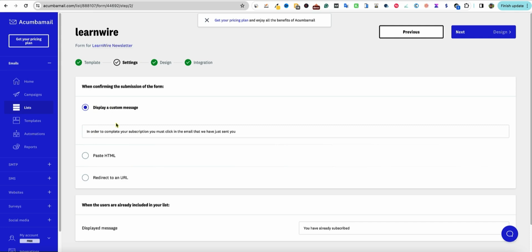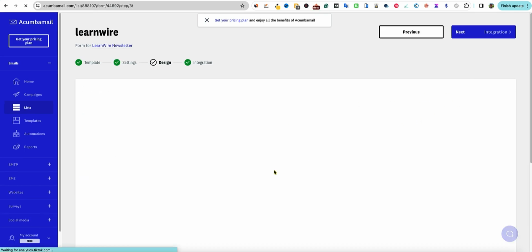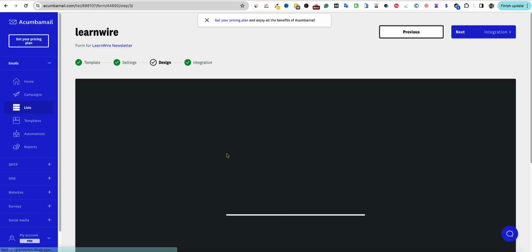Okay, so this is where, when someone fills out your form, you can either redirect them to a URL. So for internet marketing purposes or a marketing funnel, you would redirect them to a page of a product or an affiliate link or something like that. In this case, we just want to say this right here. We'll just keep it at default. We'll go to design now. This is where we'll design our form real quick.